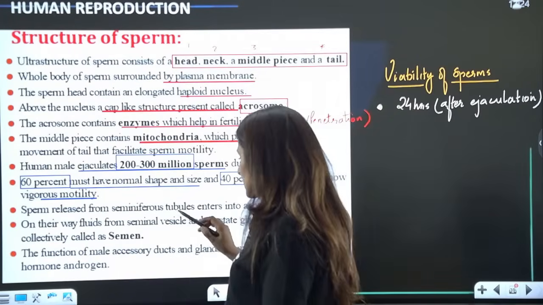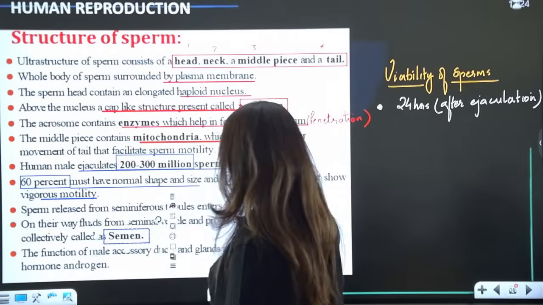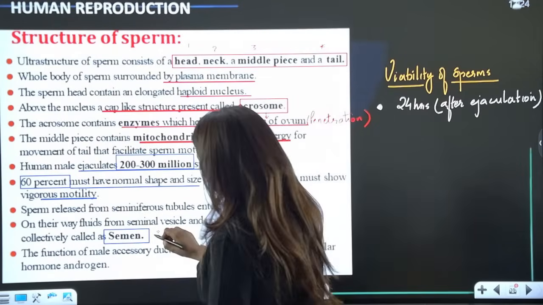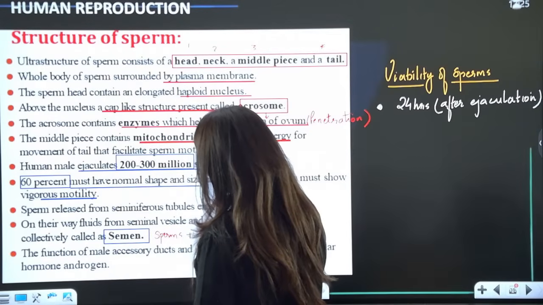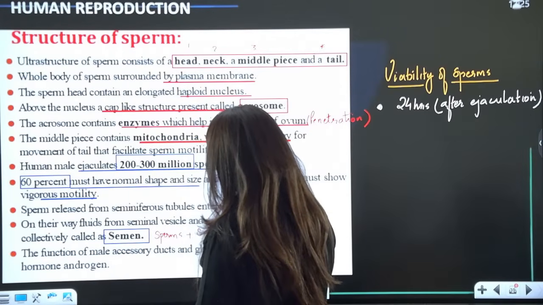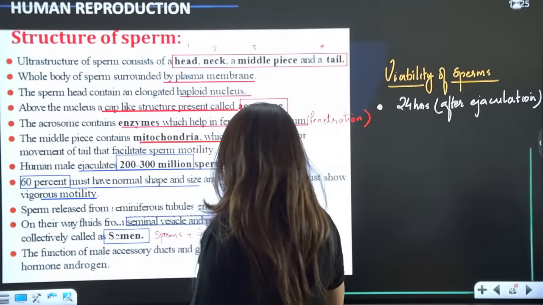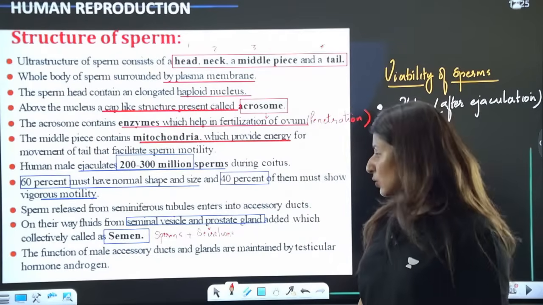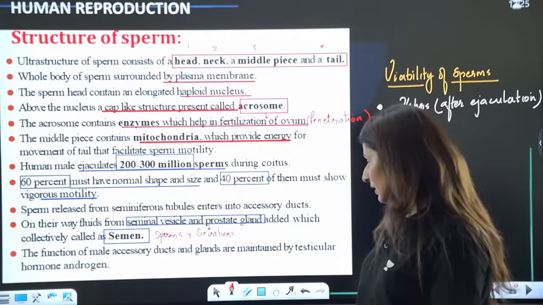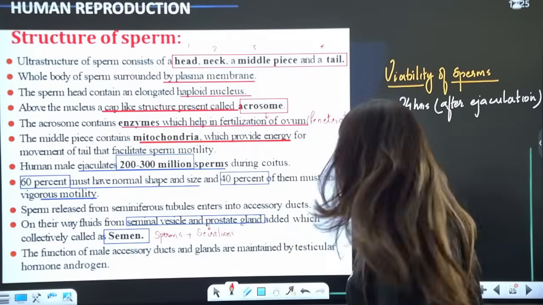Now, sperm along with the secretions will be called semen. So it is sperms plus secretions. These secretions come from the seminal vesicle and the prostate gland. So semen does not include the lubricant. Is that clear? The function is maintained by the testicular hormone, that is testosterone.